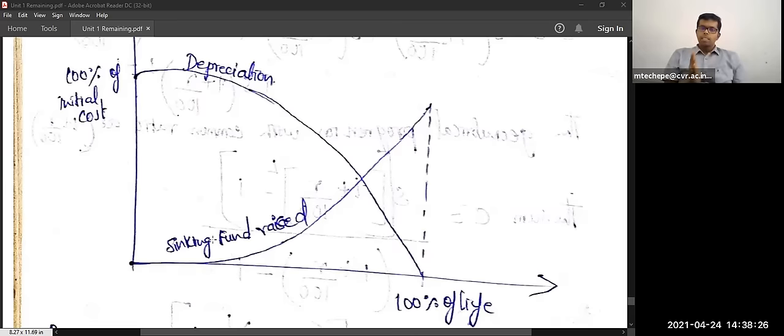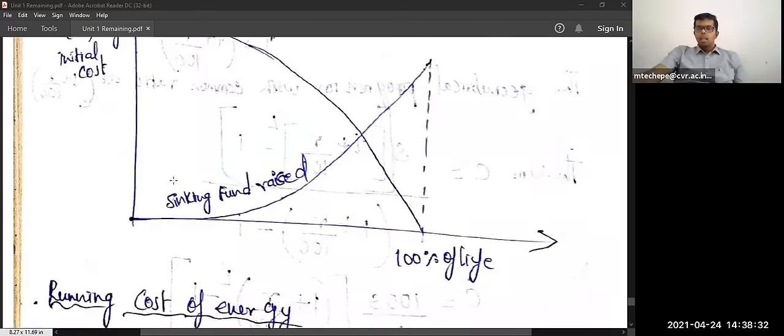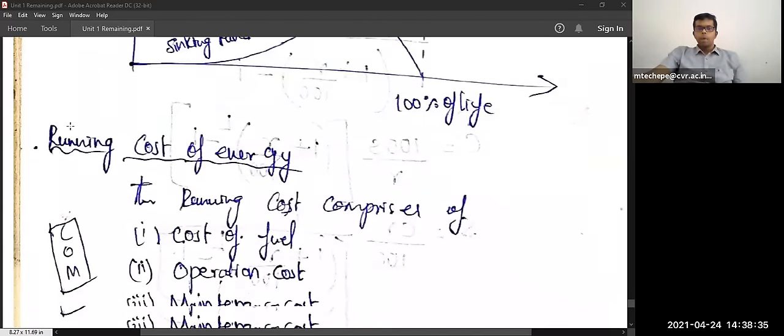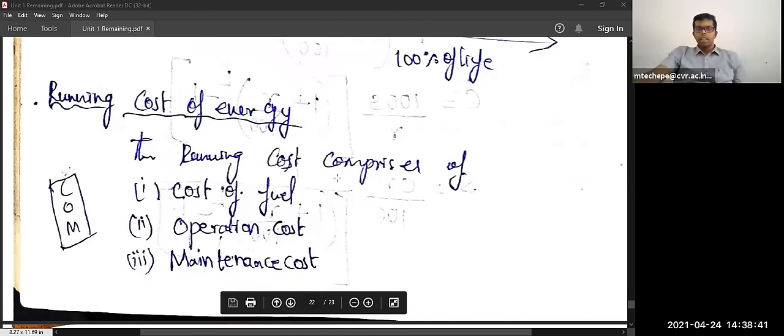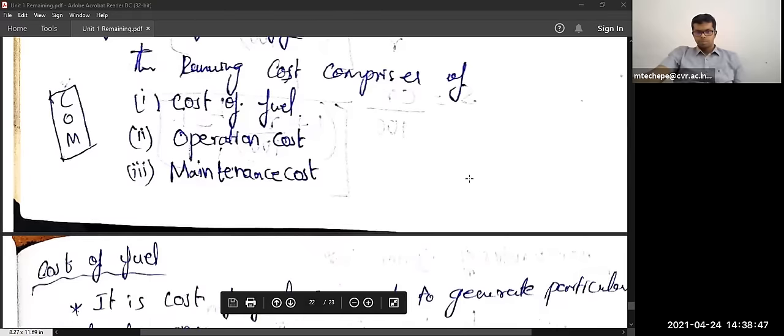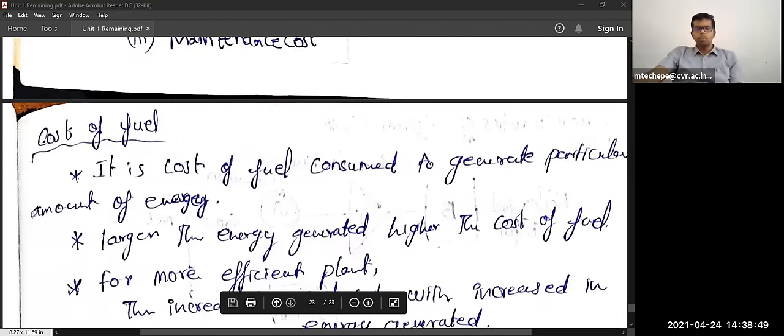So whatever the depreciation amount spent, that is equal to the fund raised. So that is this method. Next, coming to the running cost of electrical energy. The running cost mainly comprises the cost of the fuel, operation cost, and the maintenance cost. Coming to the cost of the fuel,